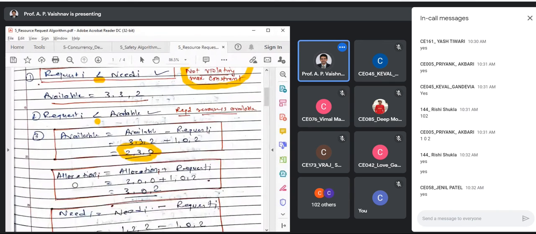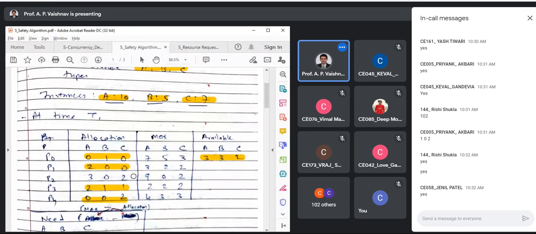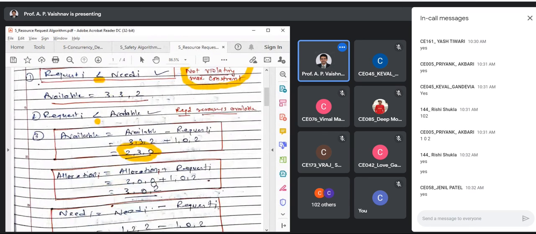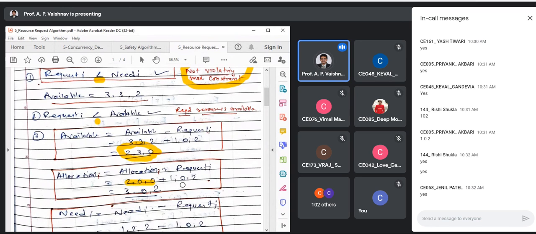Okay, next, allocation is equal to allocation plus request. So allocation has to be updated. Again, you should not forget this step. If I go back, allocation of P1, it is 200. Yes, that is over here, 200. We need to add 102 to that. So the final allocation will be 302.